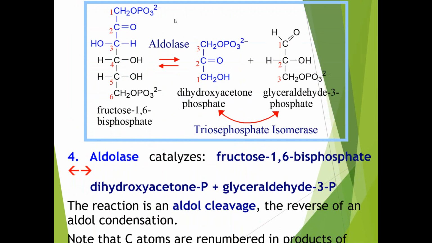Then we will proceed to the fourth step of glycolysis. Here you can see that this is the splitting stage of glycolysis. Fructose 1,6-bisphosphate gets converted into two 3-carbon compounds, dihydroxyacetone phosphate and glyceraldehyde 3-phosphate. For this conversion, the aldolase enzyme is essential. These two products are interconvertible with the help of the enzyme triose phosphate isomerase.